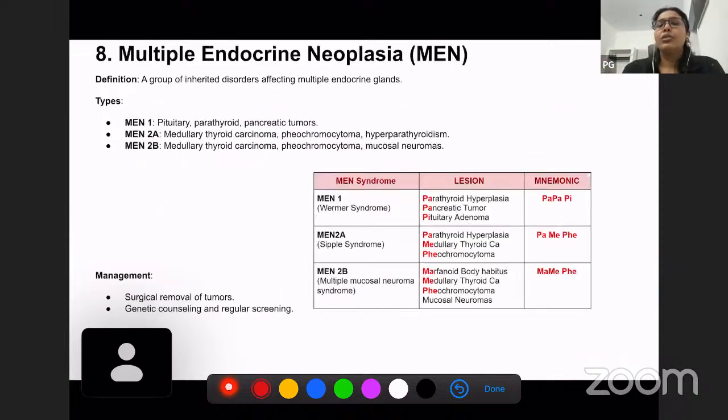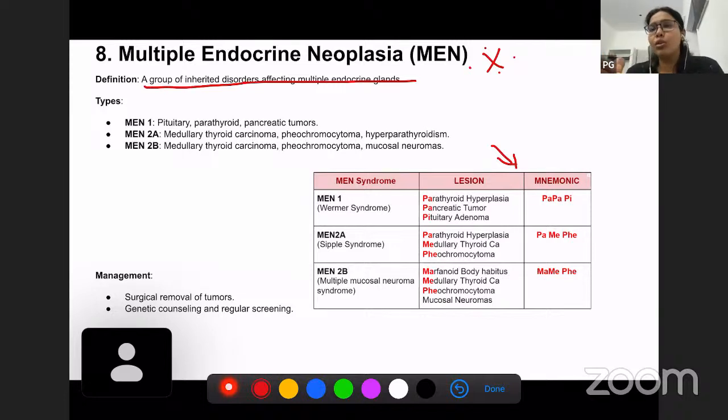Okay. So now the very important thing. This is very commonly asked in your exam. You have to read this. There is no other book. It has been asked in many papers. So definitely read multiple endocrine neoplasias and do try to recreate this table in your exam. If you recreate this table, the examiner will think that, okay, this person has read it, and you might get more marks also. So the definition: this is a group of inherited disorders affecting multiple endocrine organs.